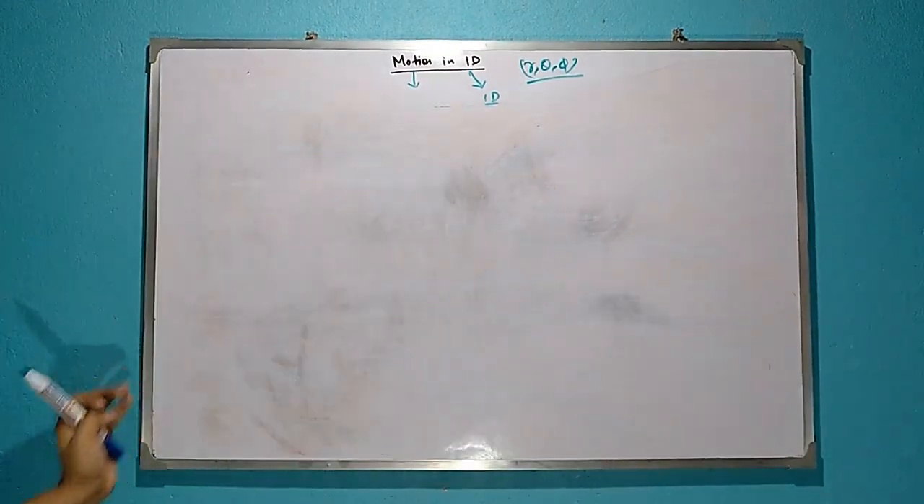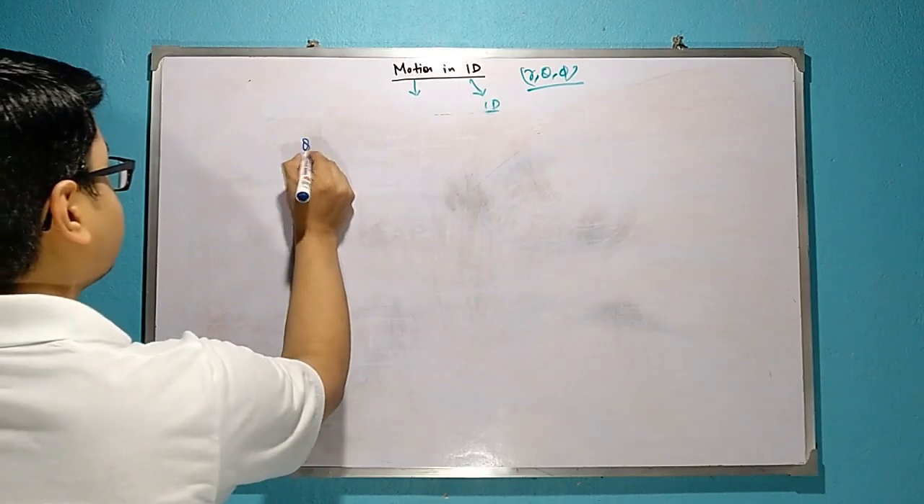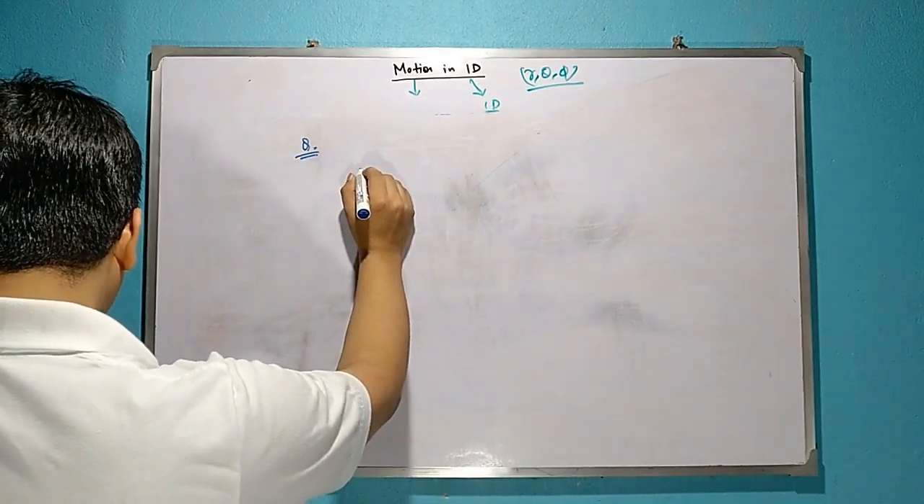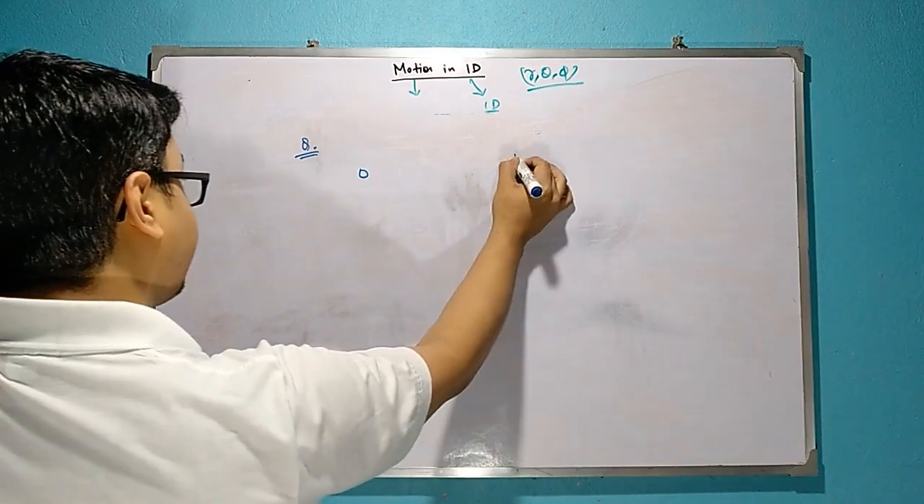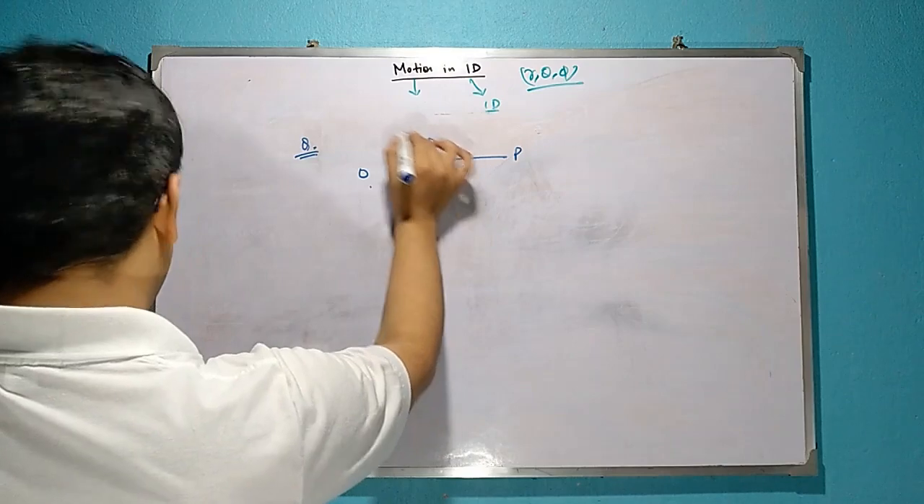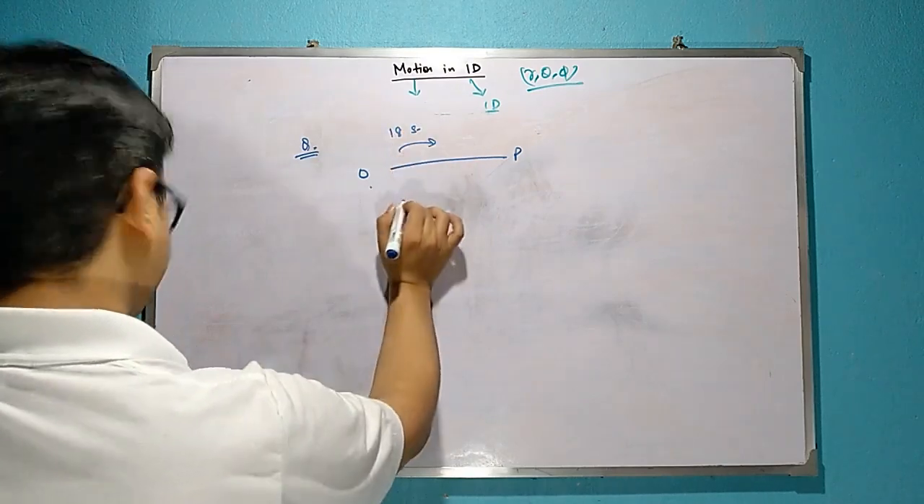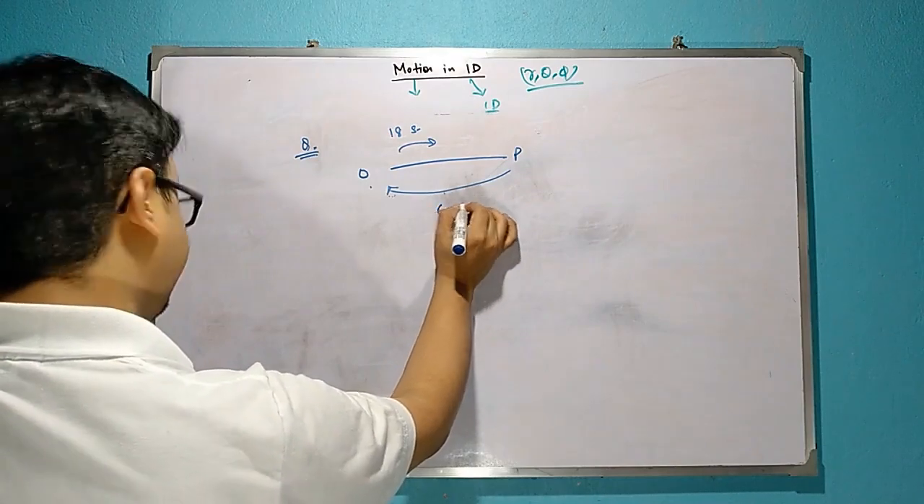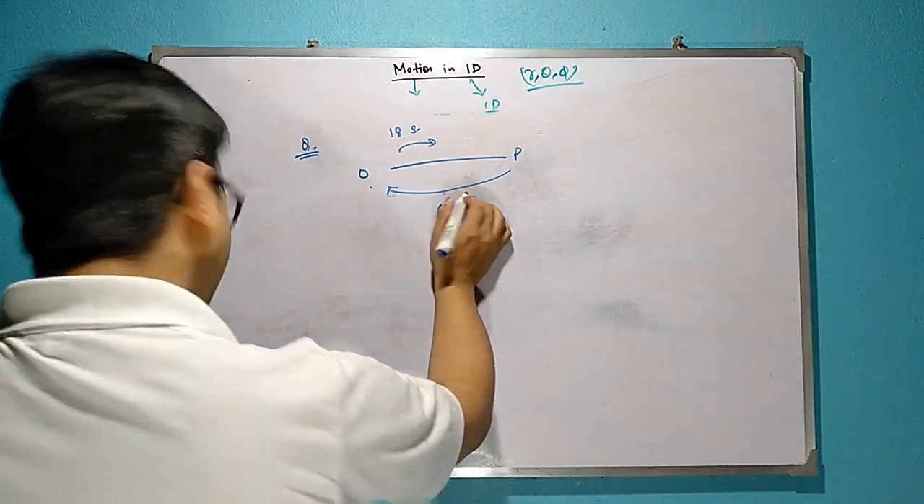Okay. Now just solve a basic problem. A car is moving along a straight line OP. It moves from O to P in 18 seconds and returns from P to O in 6 seconds. So what is the average velocity?